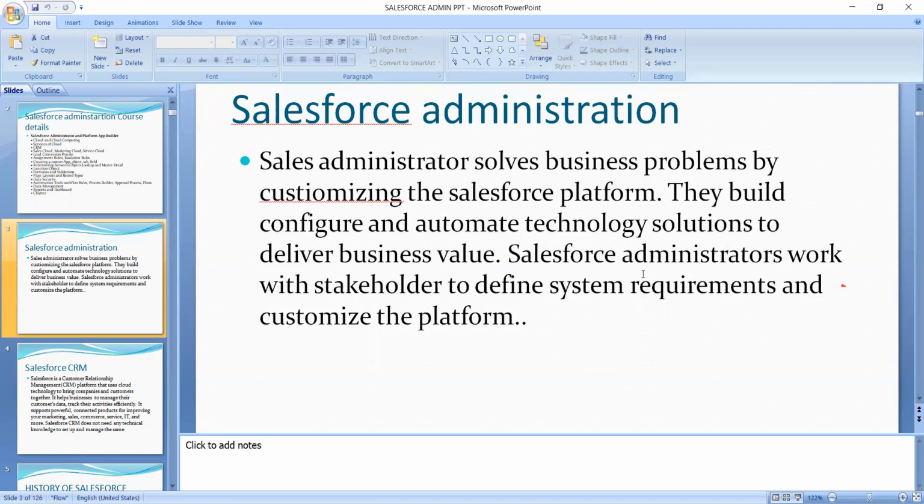And here the Salesforce administrator works with stakeholders to define system requirements and customize the platform. Whatever the requirement is, we define it and customize the platform accordingly. Here we already have standard objects and custom objects. We customize whichever objects are required, we use the customized platform, and in that we create the applications and do that process. Okay.